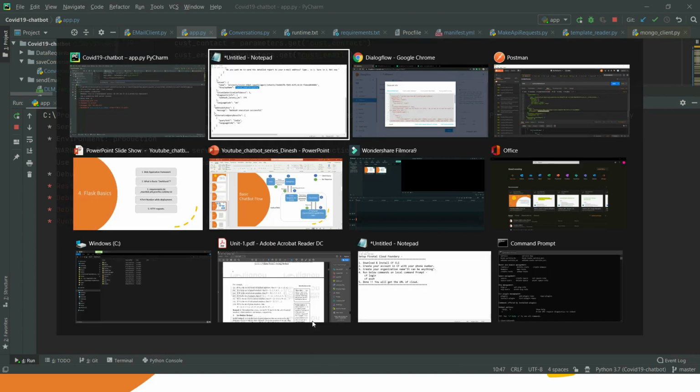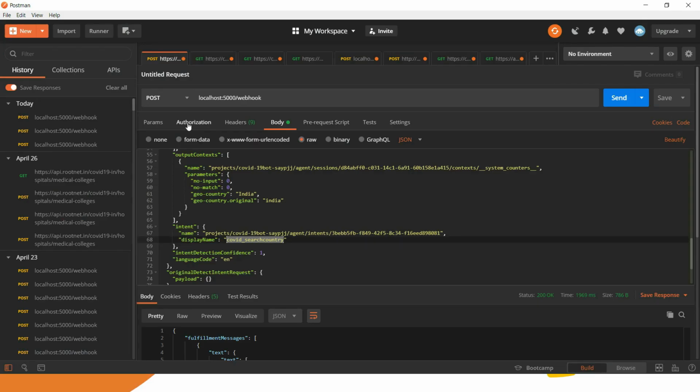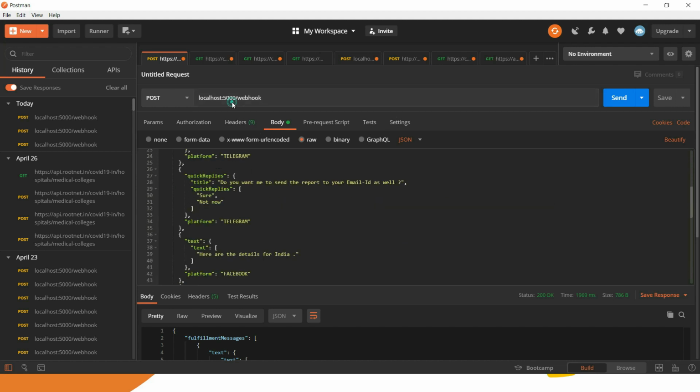So open your Postman. You have to download the Postman application first on your Windows or Ubuntu or any platform. Then you have to give the URL localhost colon 5000, which acts as the localhost URL, and then slash webhook. Webhook is basically your route, and then you have to make a POST request here.